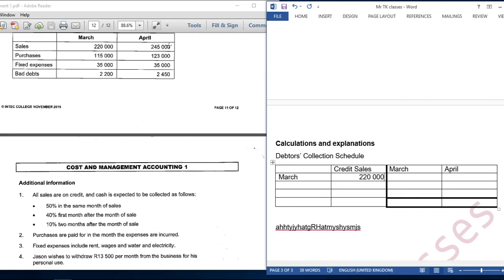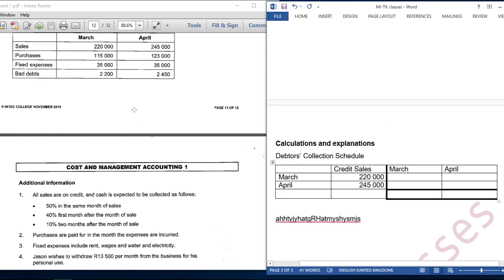Then April, 245,000. We don't have May, so we are going to remove this.